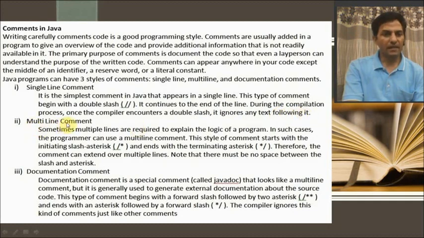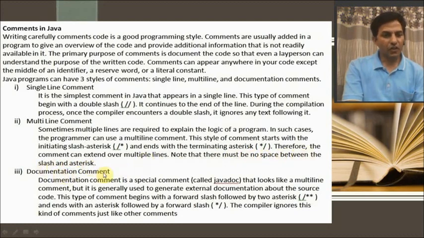Second one is your multi-line comment. Sometimes multiple lines are required to explain the logic of a program. In such cases, the programmer can use a multi-line comment. This style of comment starts with the initializing slash asterisk, and ends with the terminating asterisk followed by slash. Therefore, the comment can extend over multiple lines. Note that there must be no space between the slash and asterisk.